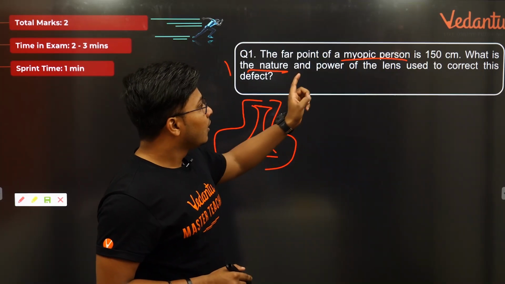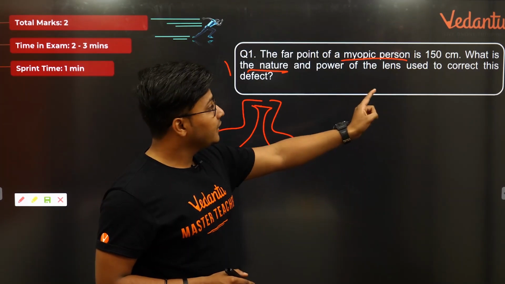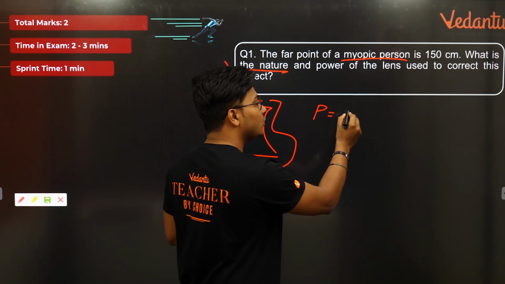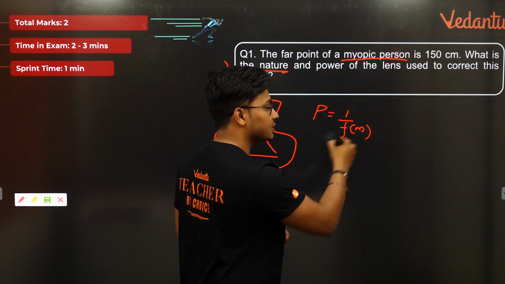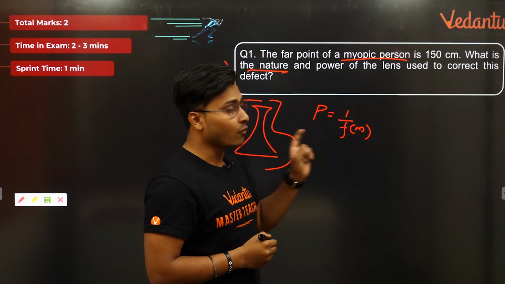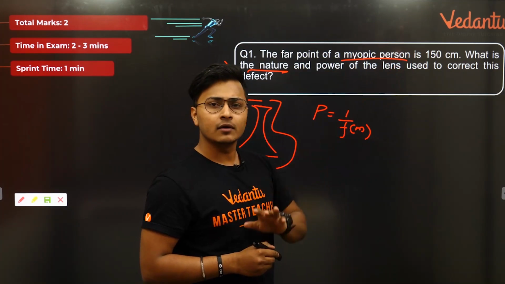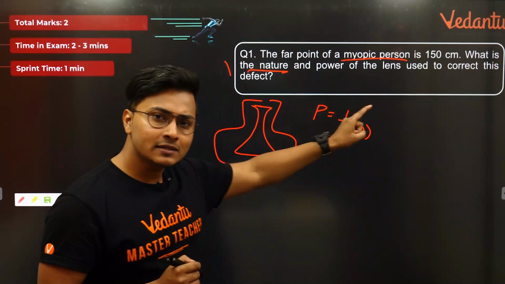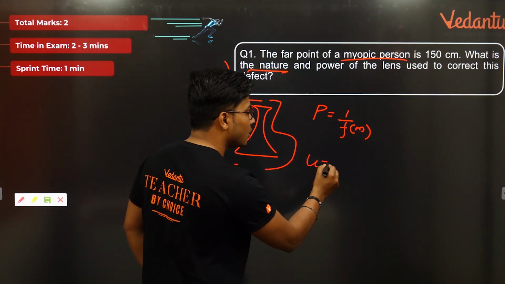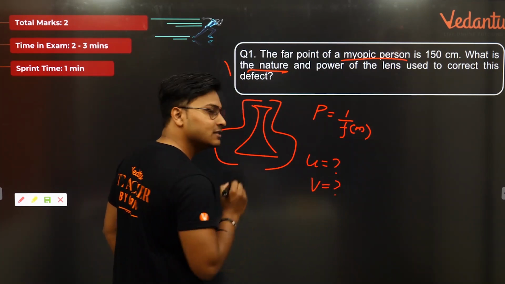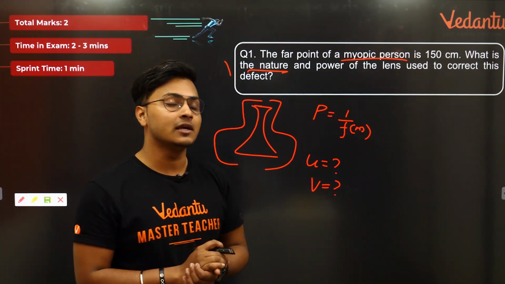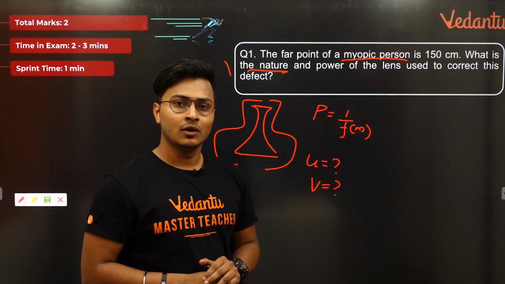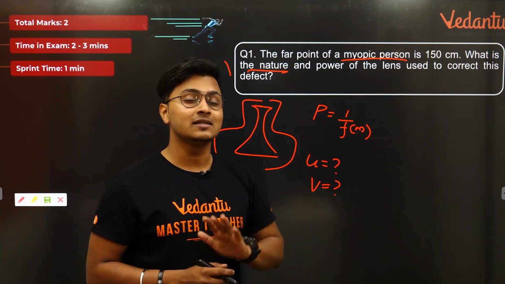Now it is stated we need to find out the power of the lens to correct this defect. Okay, power is equal to 1 by f when f is in meters. So ultimately we don't know the focal length. Some value is given, 150 centimeter. What is this value, guys? Is this your object distance or is this your image distance? This is the most confusing part for a lot of students here कि 150 centimeter जो दिया हुआ है, it's been stated is the far point. So should this be object distance or image distance?